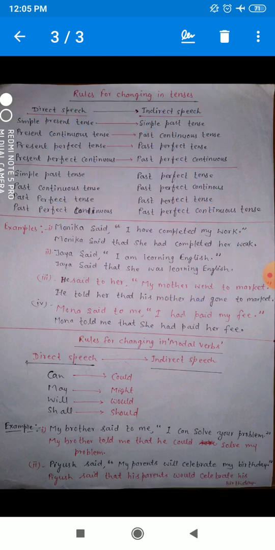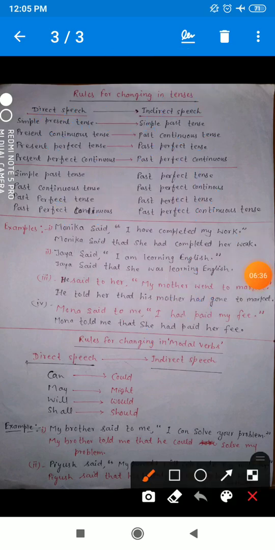Okay, so let's see Monica. I have mentioned the very first reporting verb as it, said, and in place of the inverted comma we use the conjunction that.